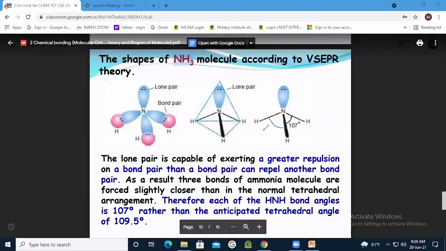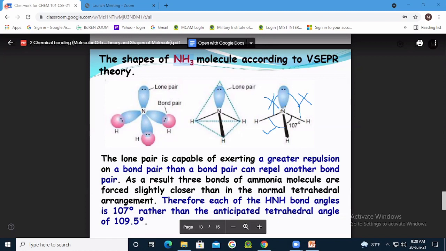Same angle, 107 degrees. And this one? Same, 107. So all of them are the same, 107. Okay. So can you explain now?